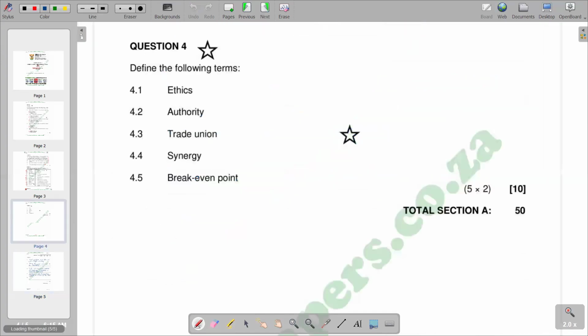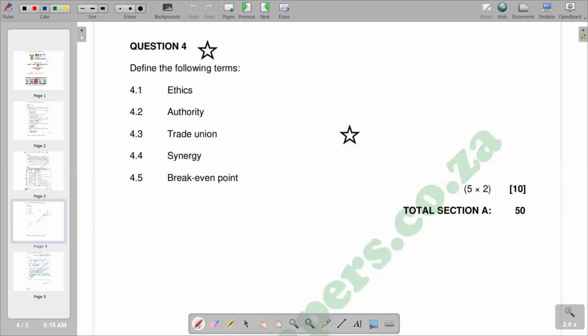Then we move on to the next one, which is break-even point. Break-even point basically is a point where we have total expenses equal to total revenue. In other words, that's a point where the business is making neither a profit nor a loss. So we are saying the profit that is being made is zero. At break-even point, the total expenses will be equal to the total revenue. So we are going to have a profit of zero. So that's what we have in terms of break-even point.